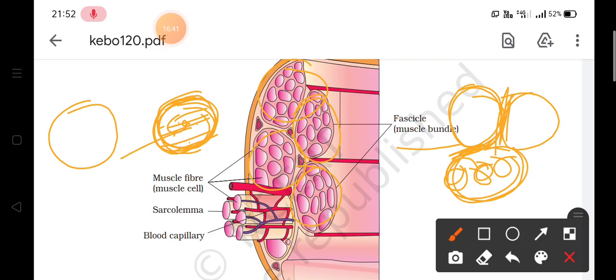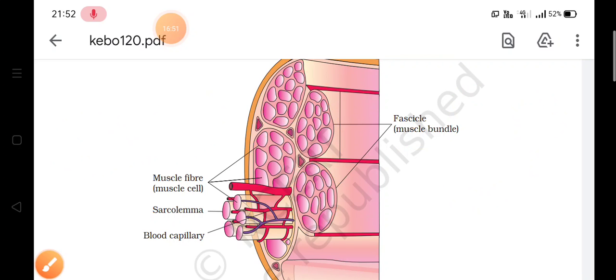Now what is special is that these muscle fibers have parallelly arranged filaments, and these are called myofibrils. These myofibrils have alternately light and dark bands, and these light and dark bands give the striated or lined appearance.